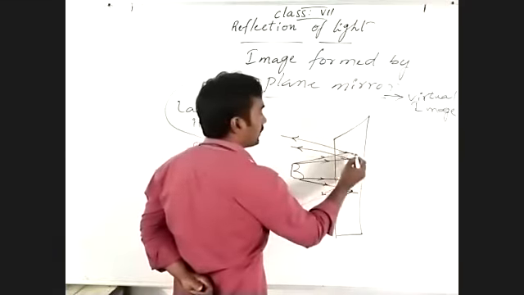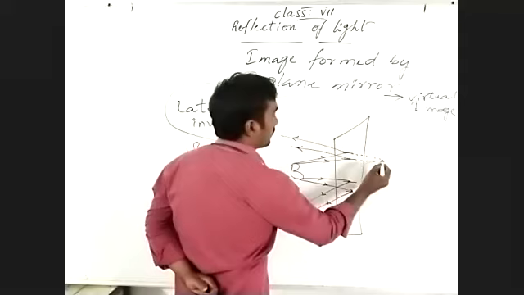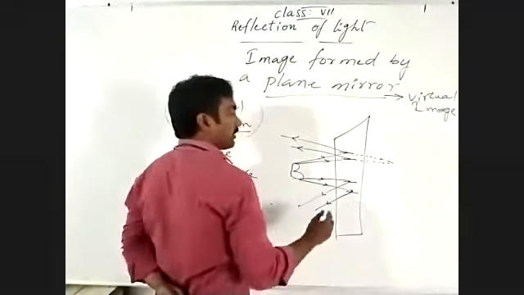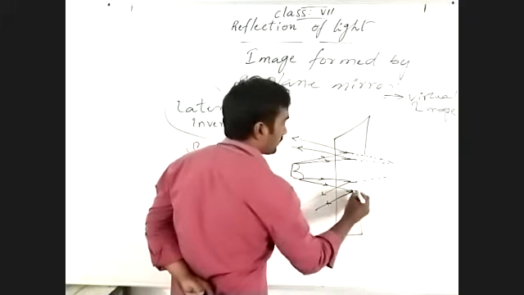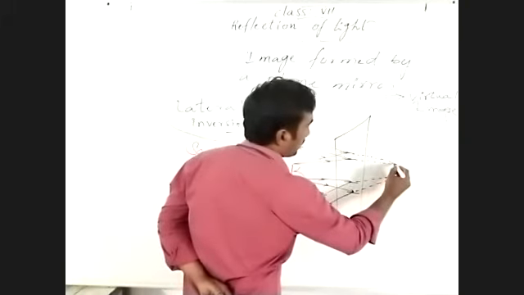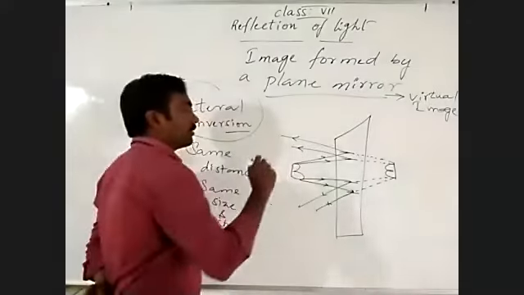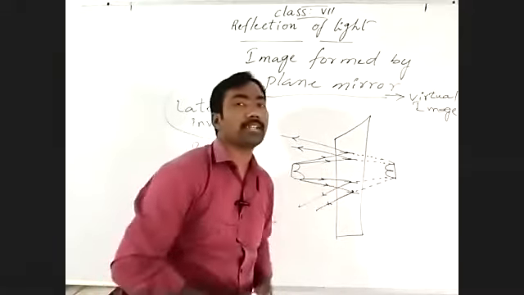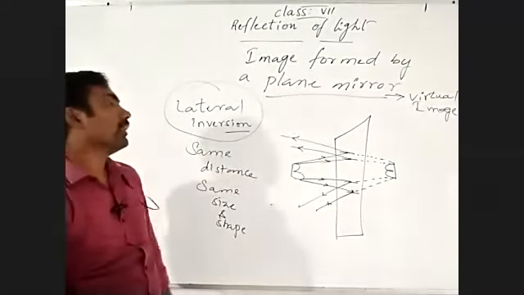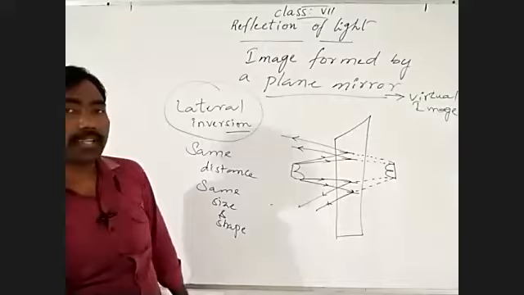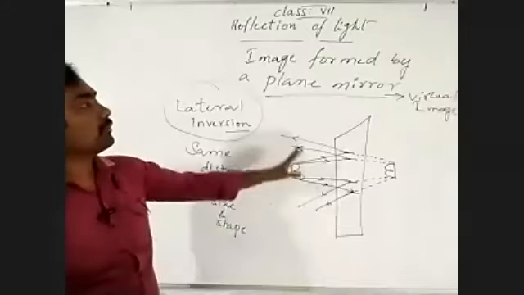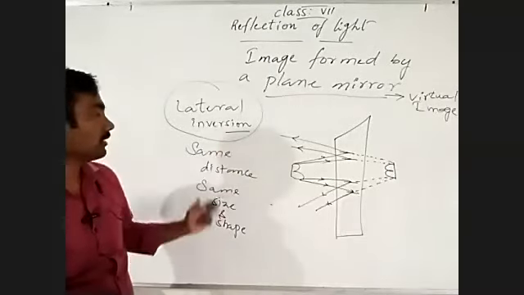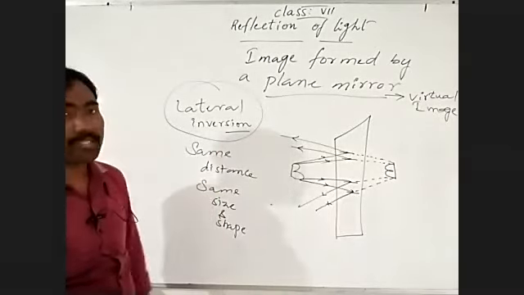That's why I'm going to extend the reflected light rays. Where they both meet, there we get the image. This is a reflected light ray, and here they meet. So it brings the face of the B as a reversal. So the intersection of extended reflected light rays gives us a virtual image. And I said it follows lateral inversion, same distance, same size and shape.